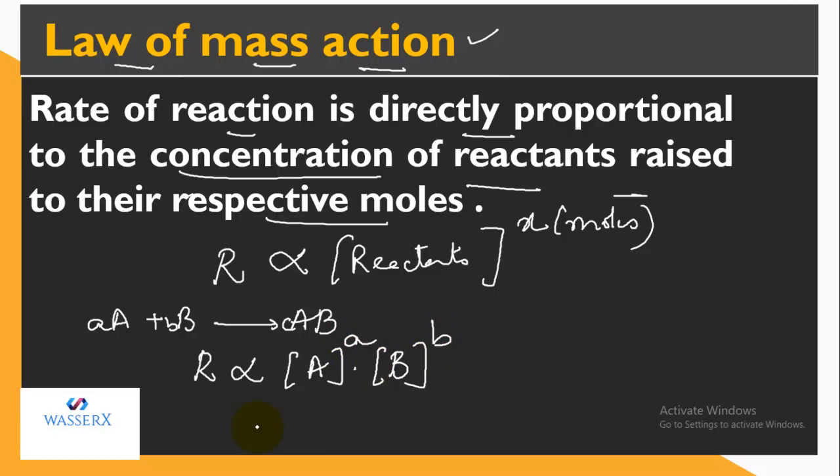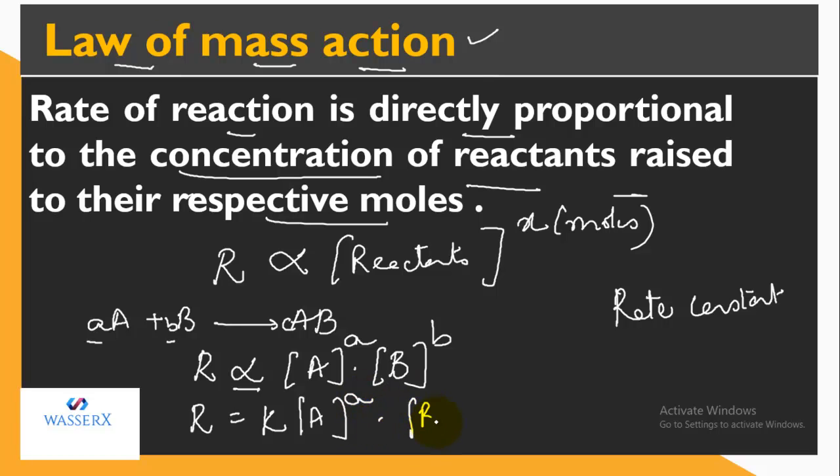So this is a and b because their moles were a and b. Removing the proportionality sign, we can convert it into a formula by making use of K, the constant. K is the rate constant. So R is equal to K, concentration of A raised to power a, concentration of B raised to power b. Please do not forget that this is a multiply sign, not a plus or something. So this is how you can write the rate in terms of reactants, and its dependence on the concentration of reactants according to the law of mass action.